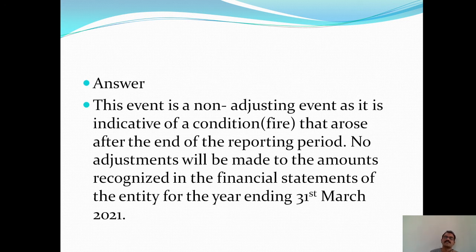So the answer is this event is a non-adjusting event. What is the reason? Because it is indicative of a condition, that is fire, that arose after the end of the reporting period. No adjustments will be made to the amounts recognized in the financial statements of the entity for the year ending 31st March 2020.